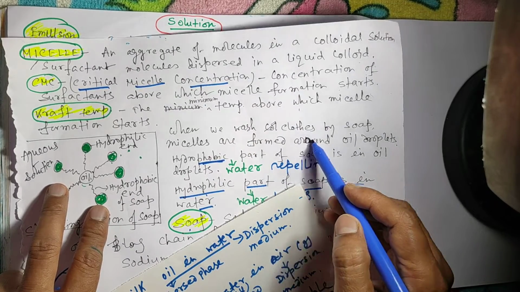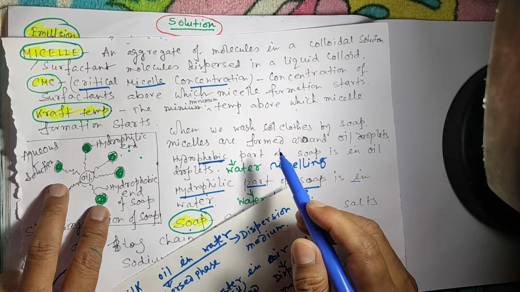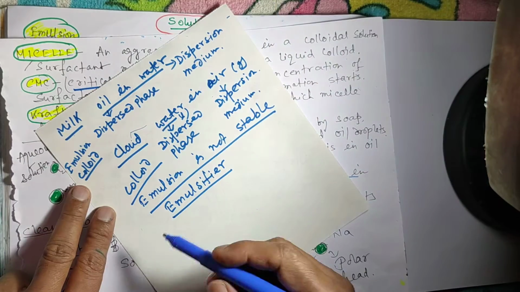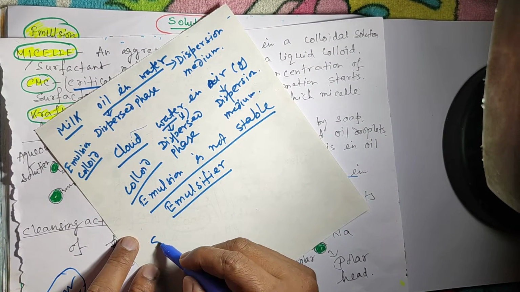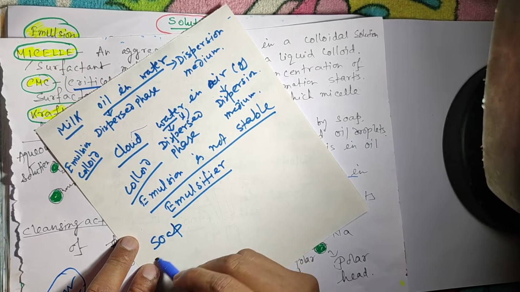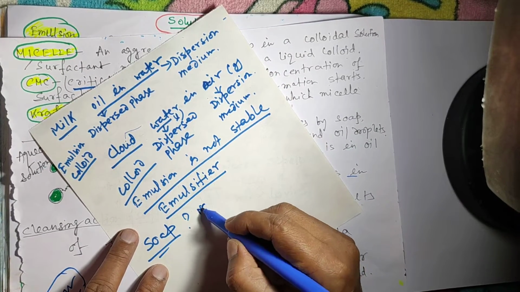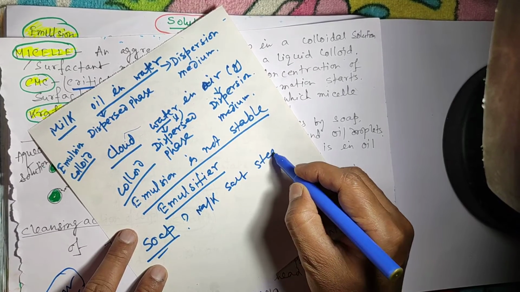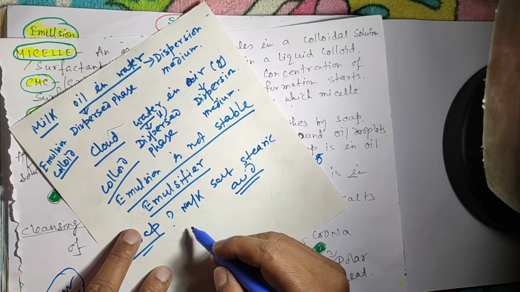When we wash clothes by soap or wash our hands with soap, then what will happen? So at first we have to know, when we are washing our hands with soap, what is soap? Soap is the sodium or potassium salt of stearic acid or palmitic acid.